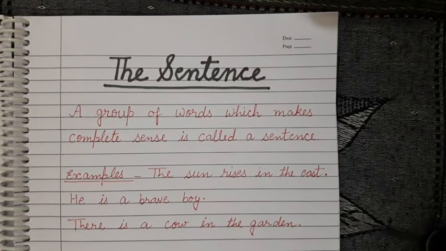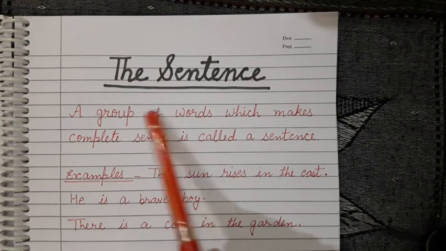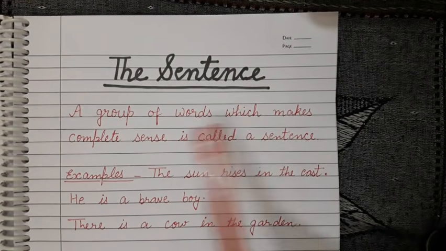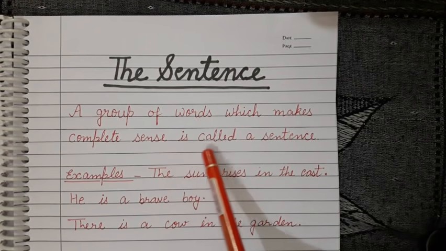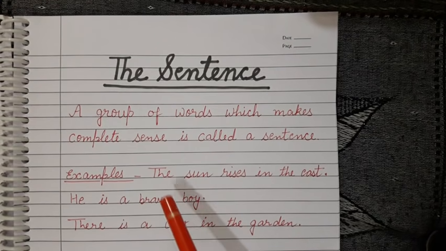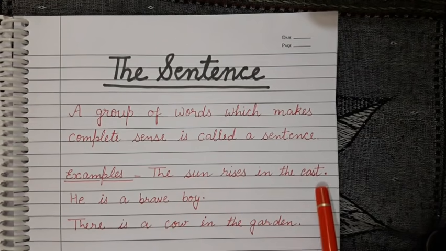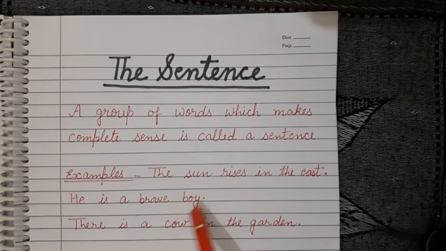So what is a sentence? A group of words which makes complete sense is called a sentence. Here are some examples. The sun rises in the east. He is a brave boy. There is a cow in the garden.